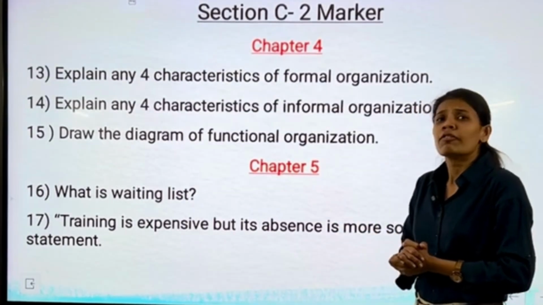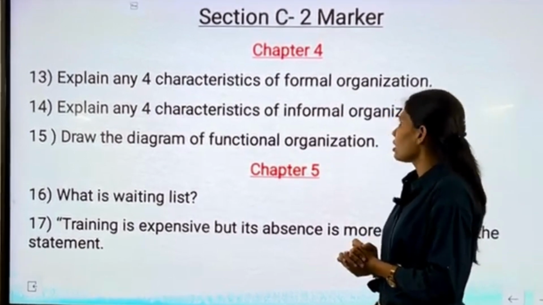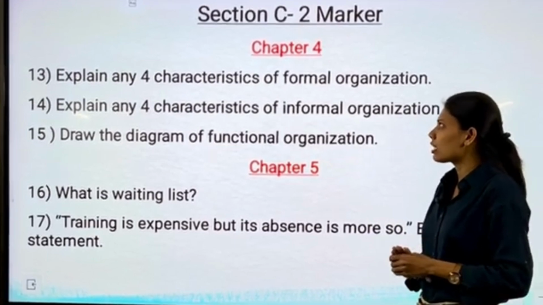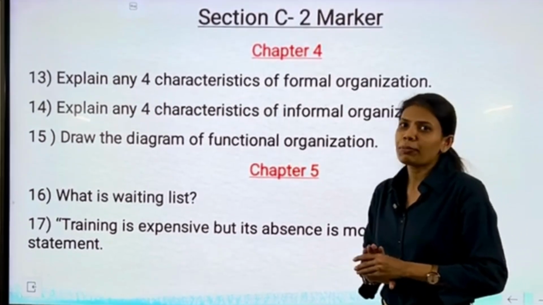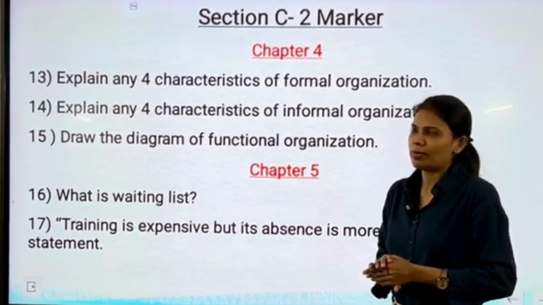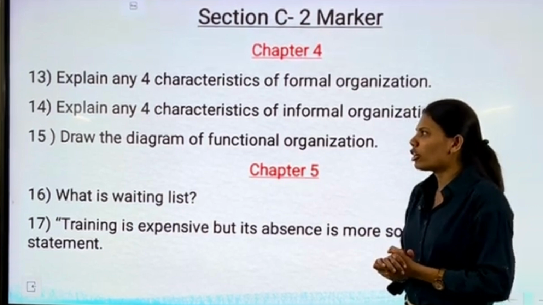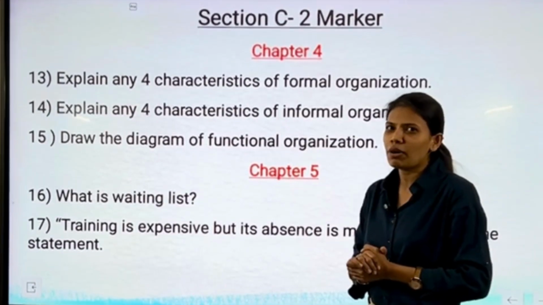Next question from chapter number 4 is explain any 4 characteristics of formal organization. Explain any 4 characteristics of informal organization. Both the organizations have been repeatedly asked in your board examinations. Next question is draw the diagram of functional organization. We have only 3 questions from chapter number 4.